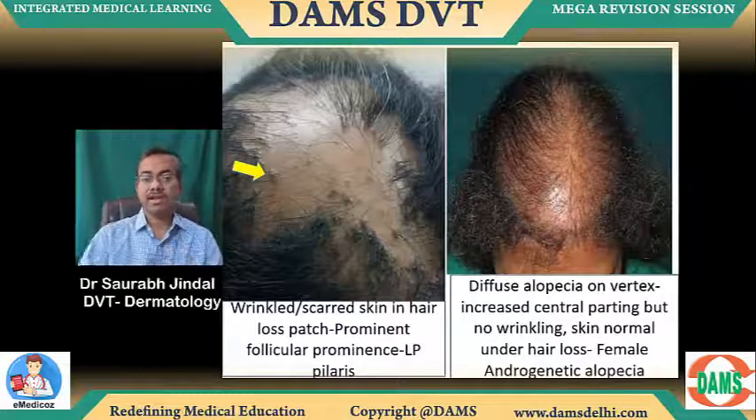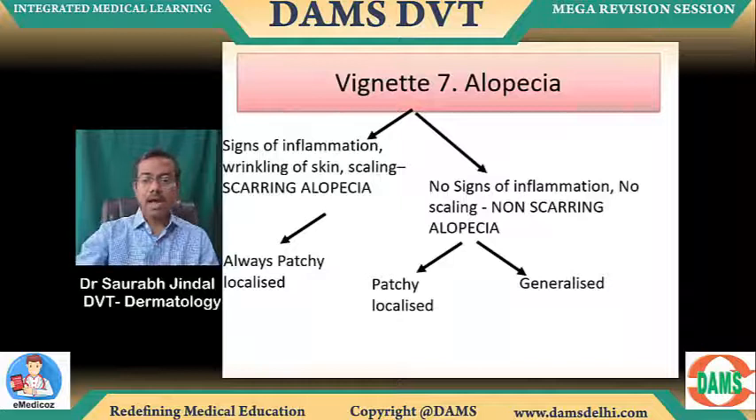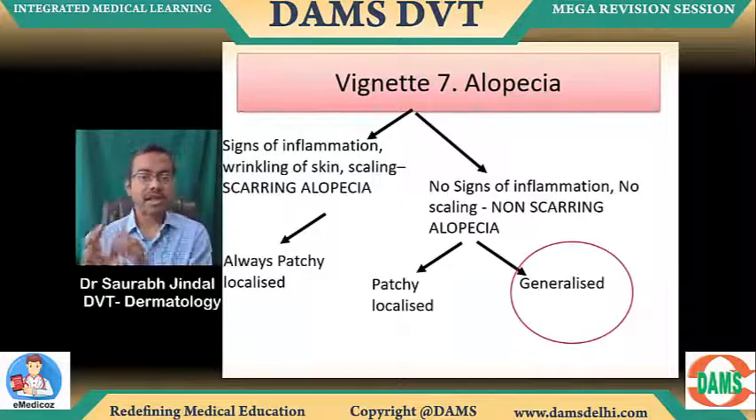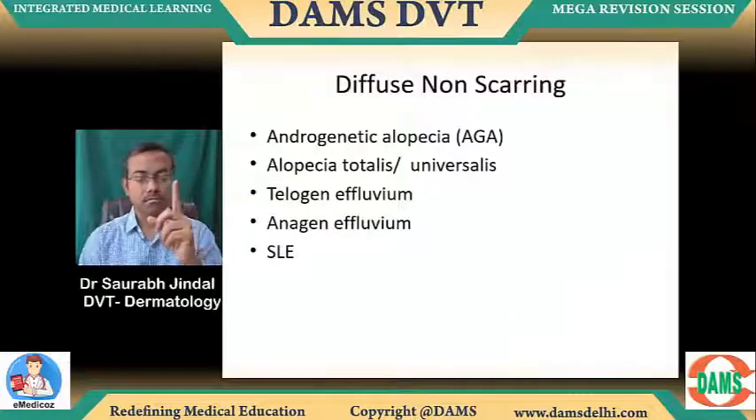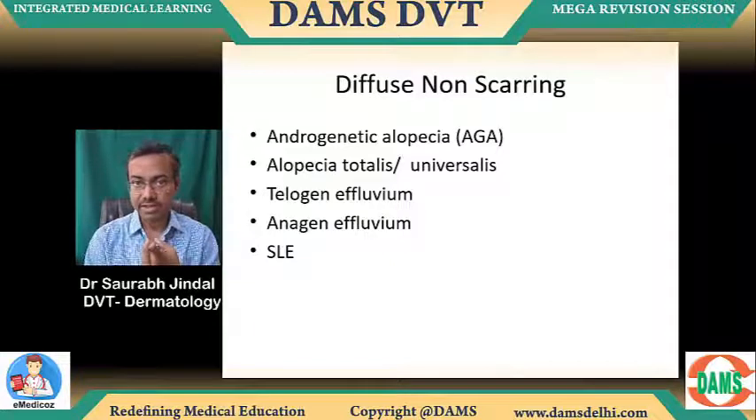That's female androgenetic alopecia. Now, in the alopecia, the last one is generalized non-scarring. Generalized non-scarring, what are the differentials? AGA, androgenetic alopecia.